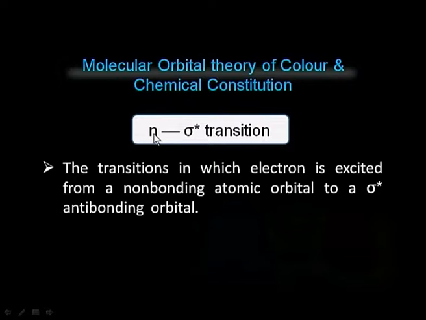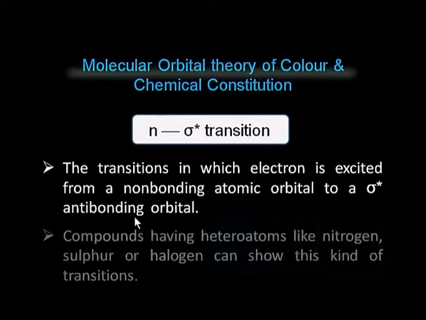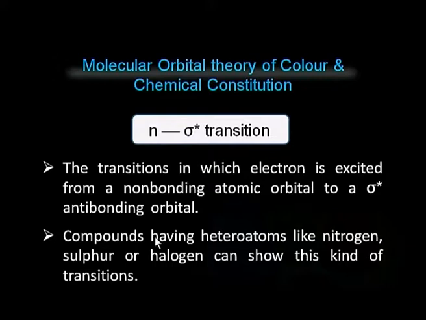Now, we will discuss another electronic transition where the electron is excited from n orbital to sigma star, or sigma antibonding orbital. The transition in which an electron is excited from a non-bonding atomic orbital to a sigma star antibonding orbital is called n to sigma star transition.